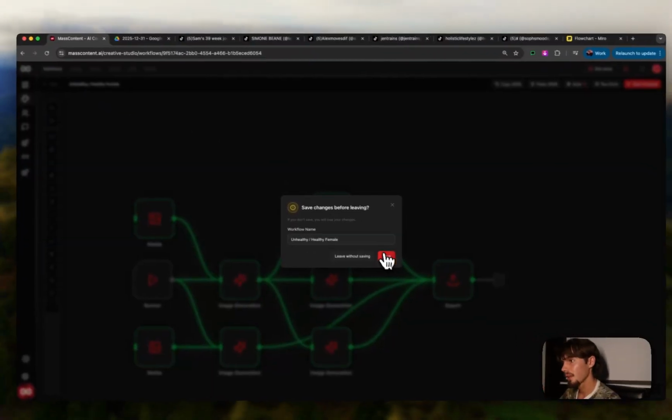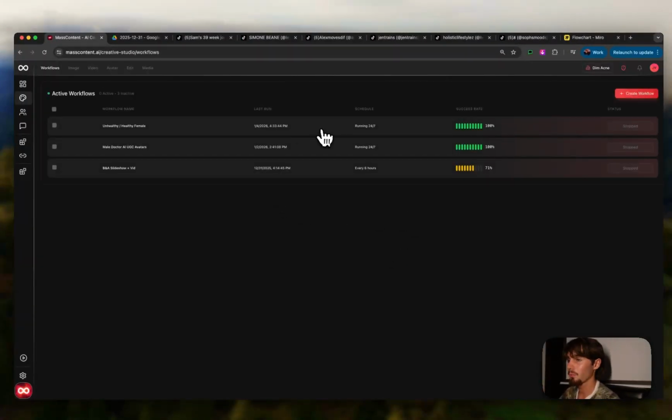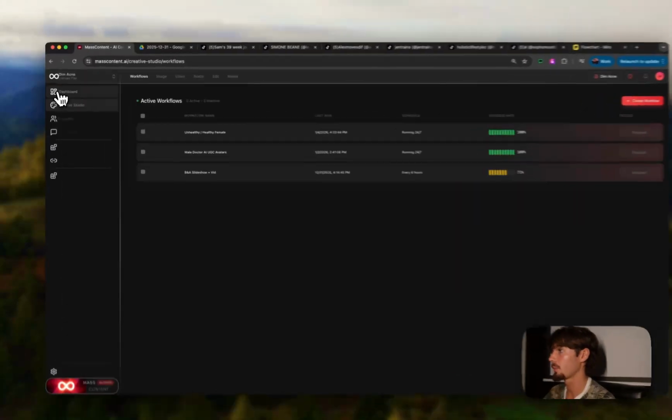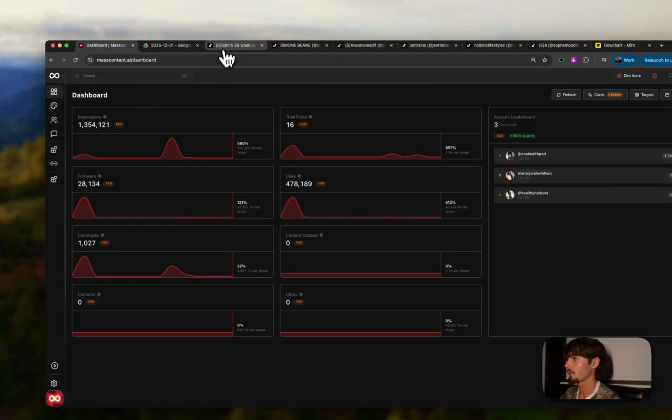So that's kind of what the workflows look like, how the entire system works. Obviously, you would schedule these out to run, let's say 50 or 25, whatever, different slideshows, different videos a day. They'd all go to Google Drive or to AUTOPOST into your accounts, whatever you're trying to do. And then, essentially you don't have to touch them from there, right? So usually I have it change the person to be completely different. And then from there, once the content's posted, it'll start to perform, and I'll show you kind of what this actually looks like as well.